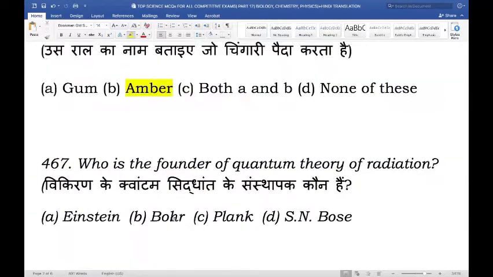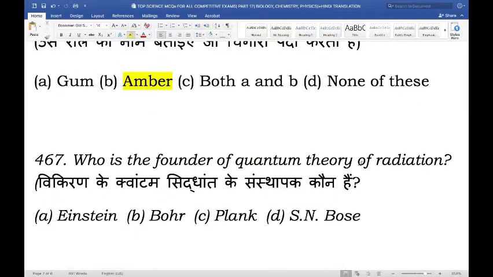Moving on. Who is the founder of quantum theory of radiation? Is it Albert Einstein, Niels Bohr, Max Planck, or S.N. Bose? And the right answer here is Max Planck.